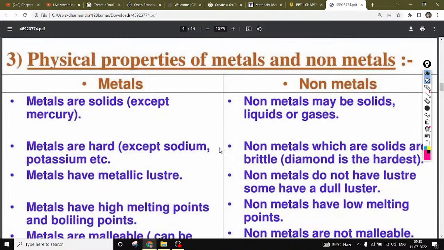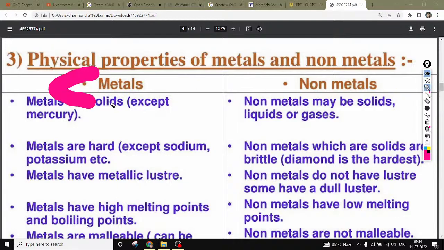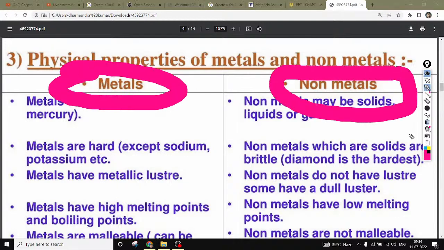Physical properties, which means they can reverse or can be obtained after the reaction, right? In physical properties, if any change takes place, the physical property is not going to change, right? Suppose we have a metal and we are cutting the metal, the physical properties, which means shining, luster, light, can't be changed. So on the left hand side we have the metal, right? And on the other side we have a non-metal.